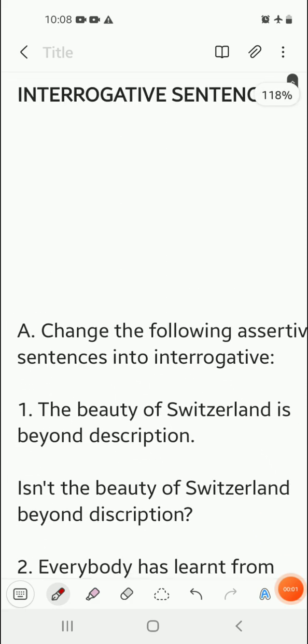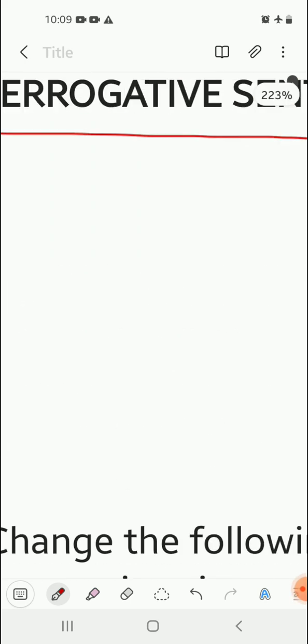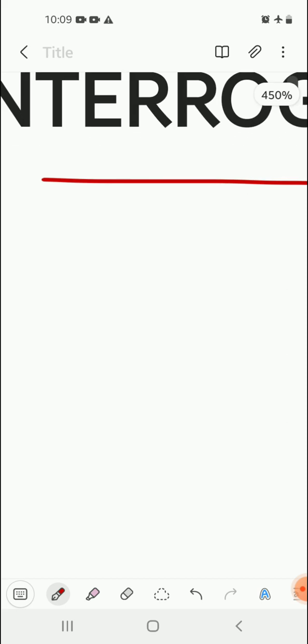This topic is an interrogative sentence. We have to learn how to convert an assertive, that is a normal statement, into an interrogative sentence. There are three simple steps to follow.